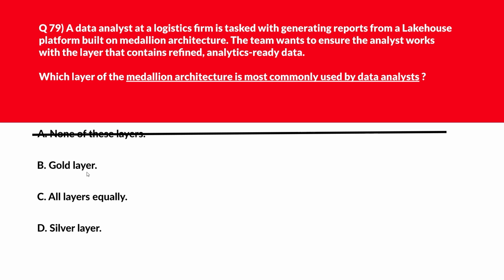B says gold layer. The gold layer holds curated data ready for reporting and insights, making it the analyst's main workspace. Let's keep it. Option C says all layers equally. Usage depends on data refinement. Not all layers serve the same purpose. Wrong choice. Let's move to the last option.